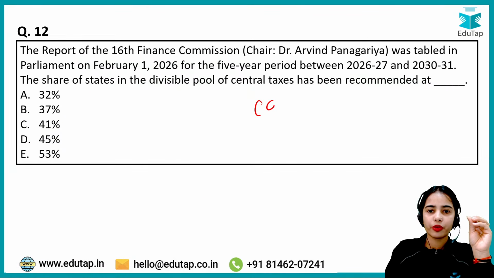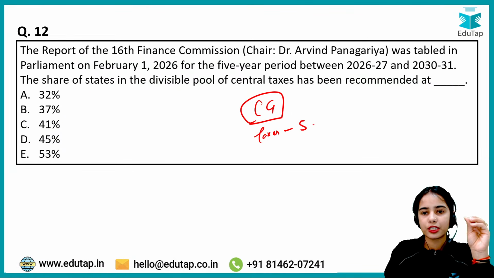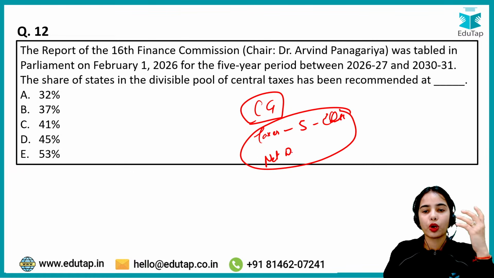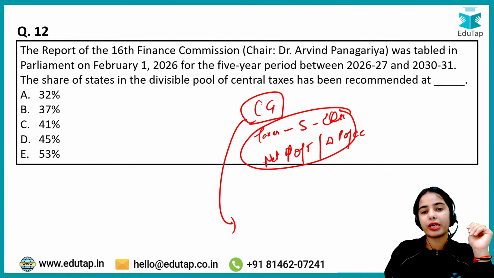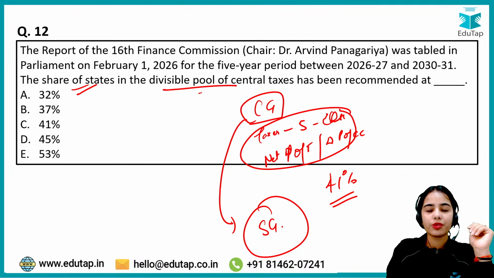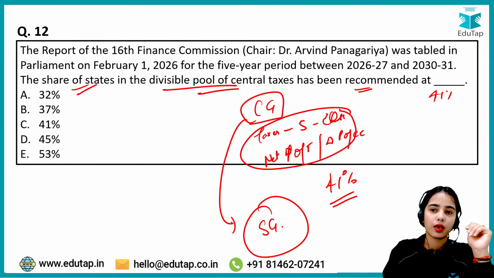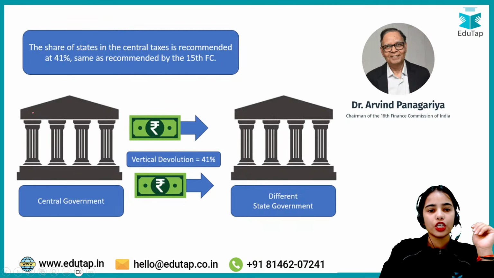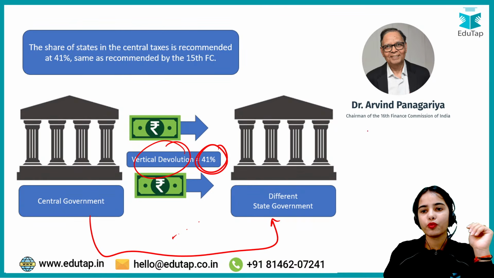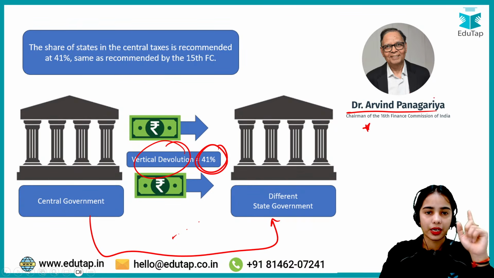So from the net proceeds of taxes, that is, from the divisible pool of central taxes, the central government has to provide the share to the state government. That is decided at 41%. So under the vertical devolution, 41% the central government has to distribute to state governments from the net proceeds of taxes. Now the 16th Finance Commission was chaired by Dr. Arvind Panagariya also. That also you have to remember.